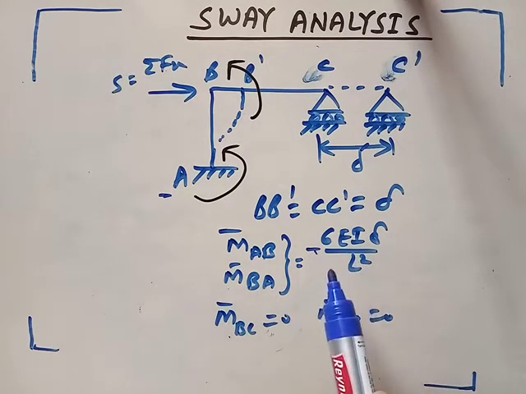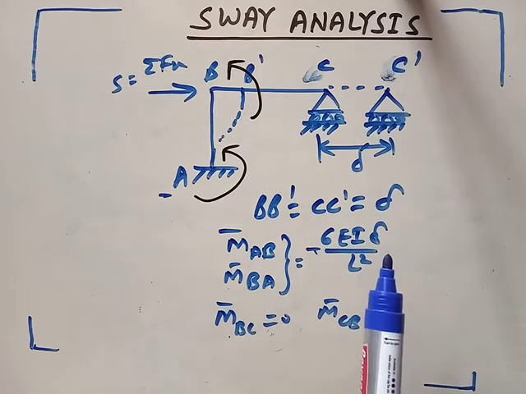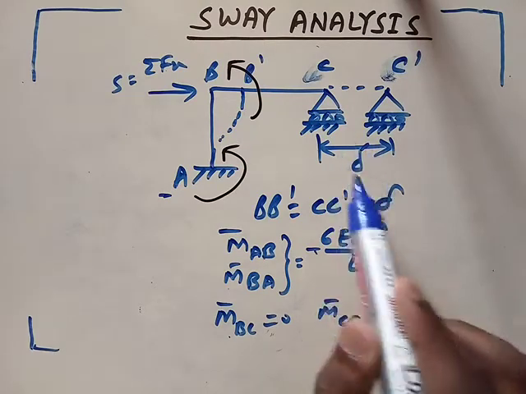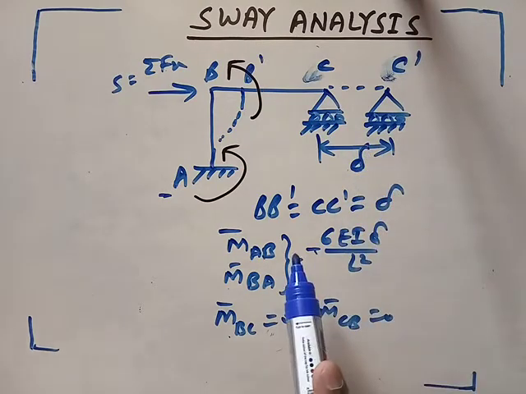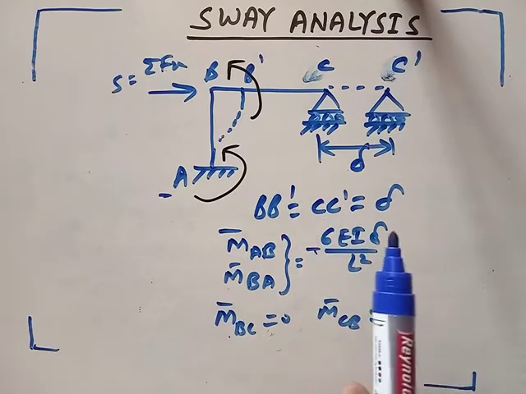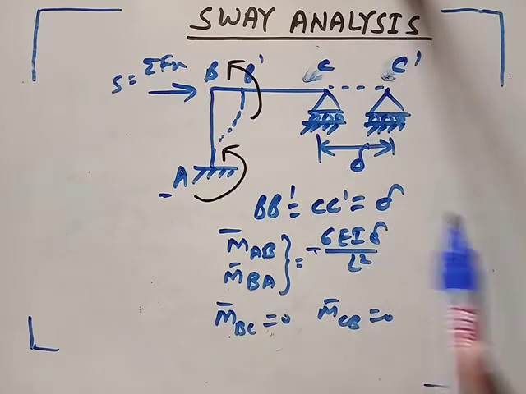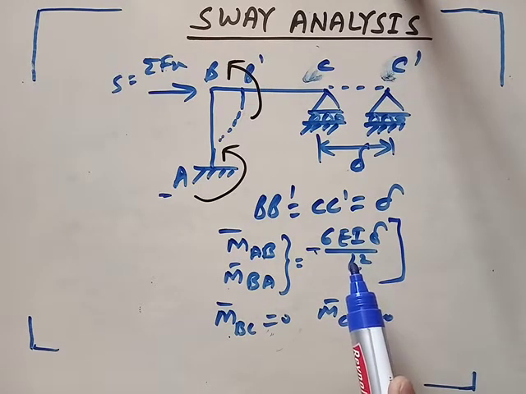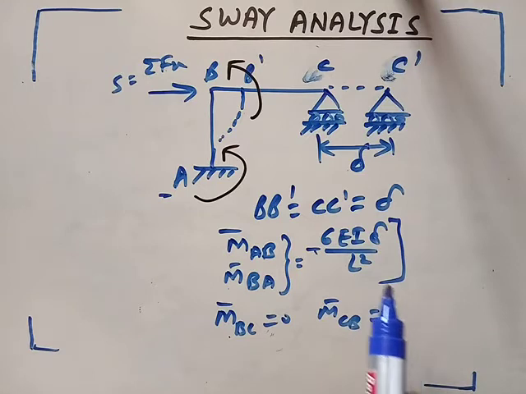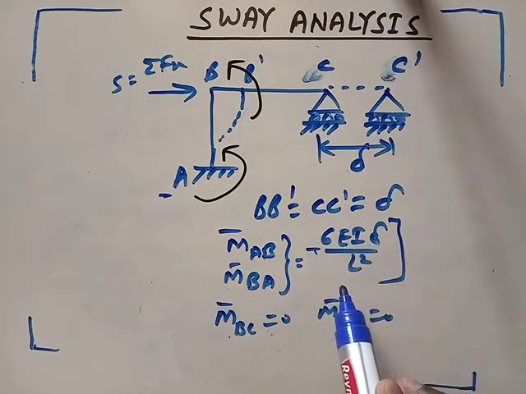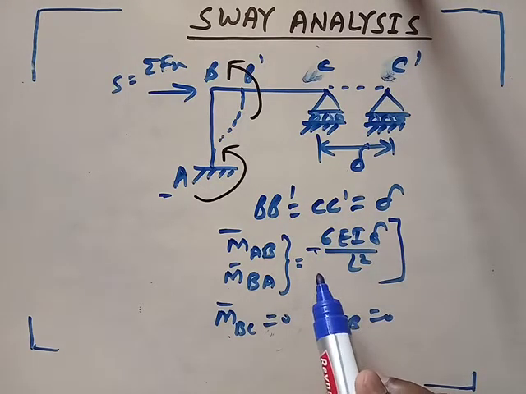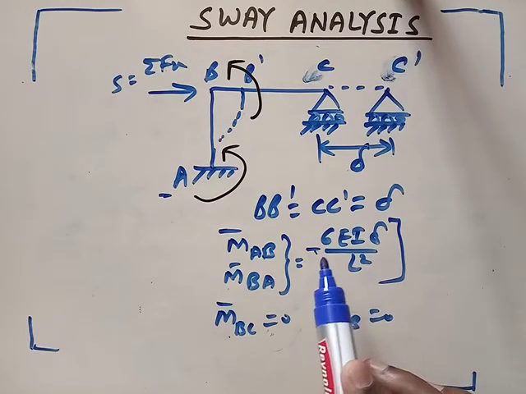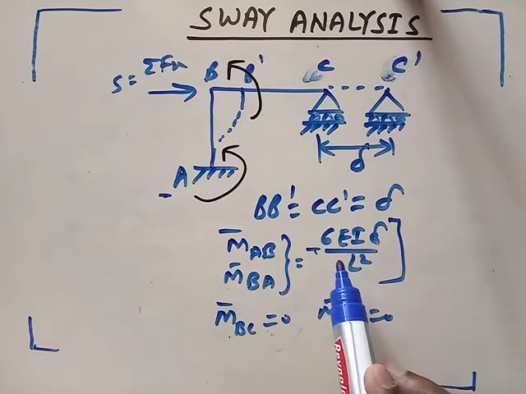Now what we have to do: since we don't have the value of delta, we have just assumed it as delta. Since delta is not known, hence the fixed end moments are unknown; these values are also unknown. So we have to assume these values. For assuming them, we can assume any fixed end moments, but those moments should be in the ratio of these values.